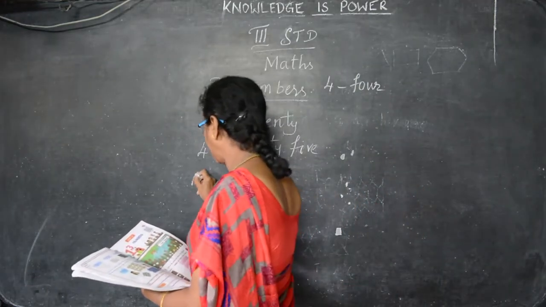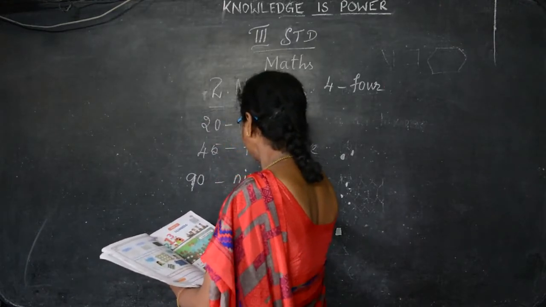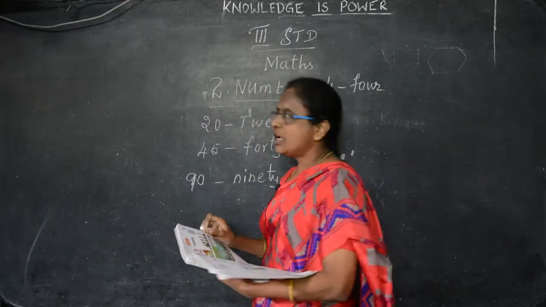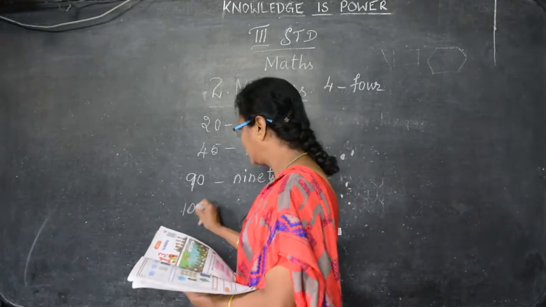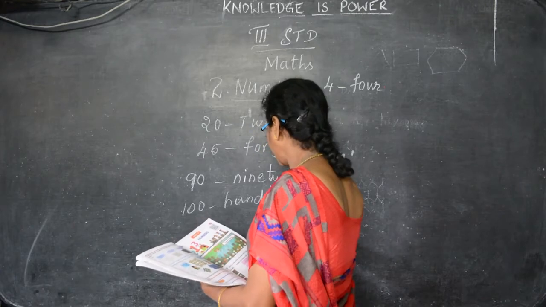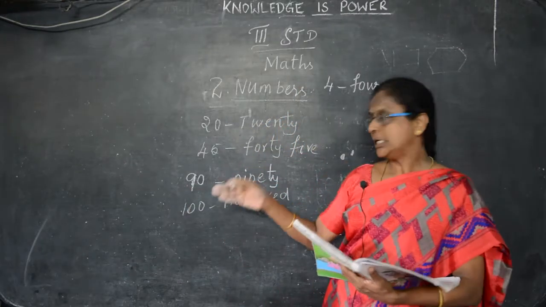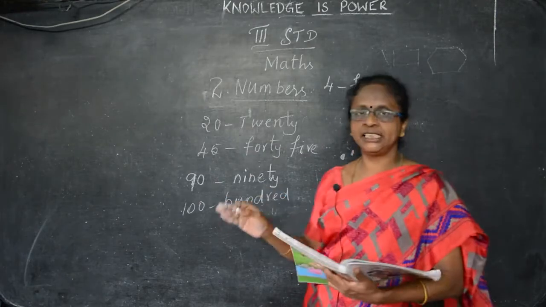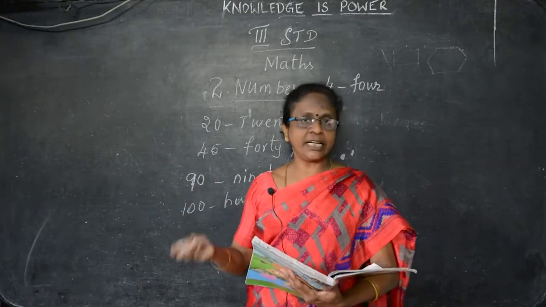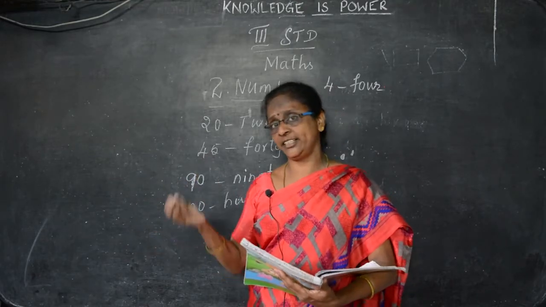And then 90, NINETY, 90. 100, what's the spelling? HUNDRED, so 100. 200 means TWO and HUNDRED, 200, 300, 400, 500, 600, 700, 800, 900, then 1000.